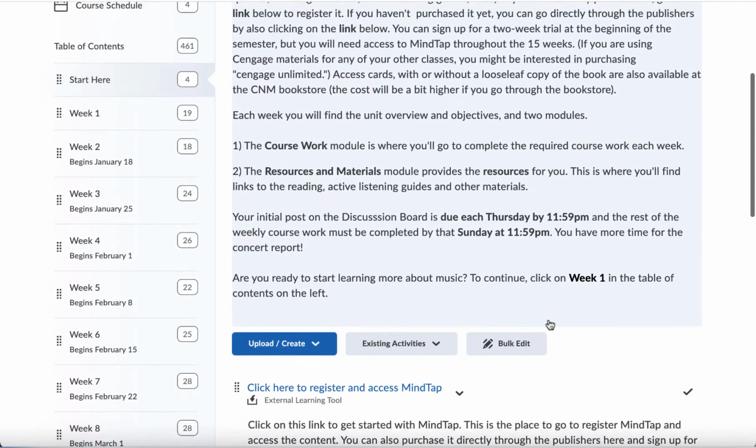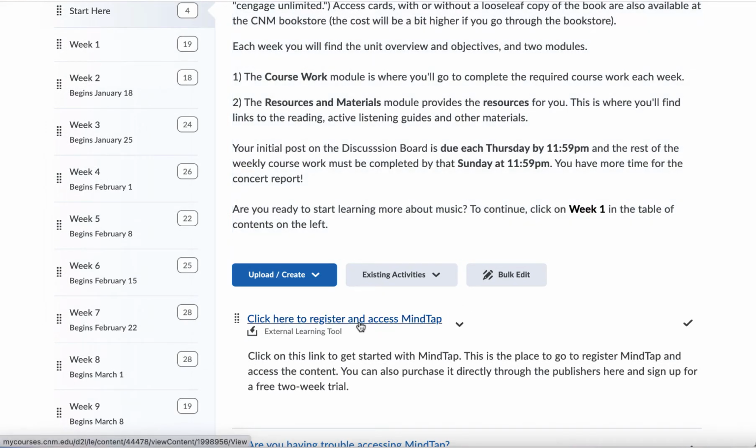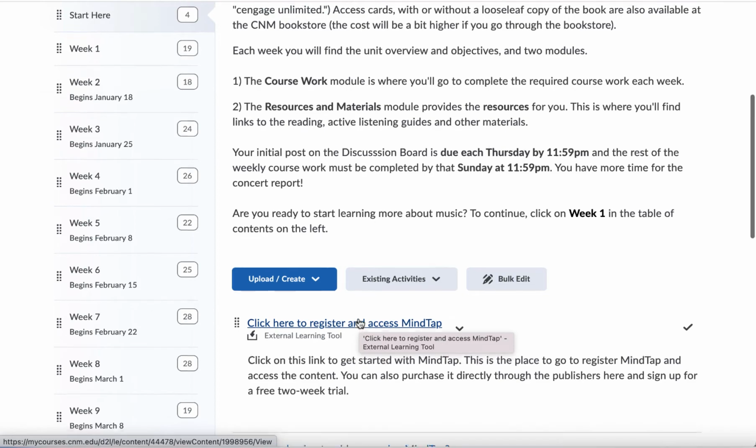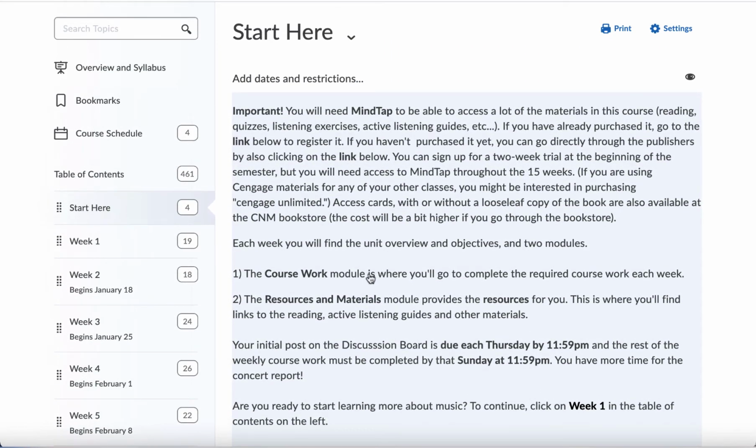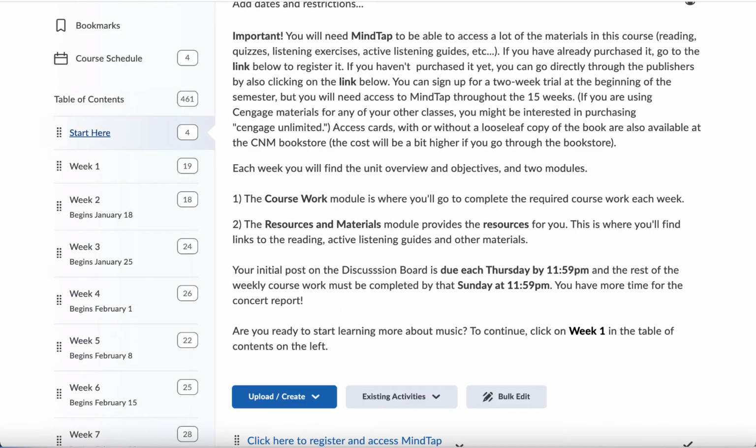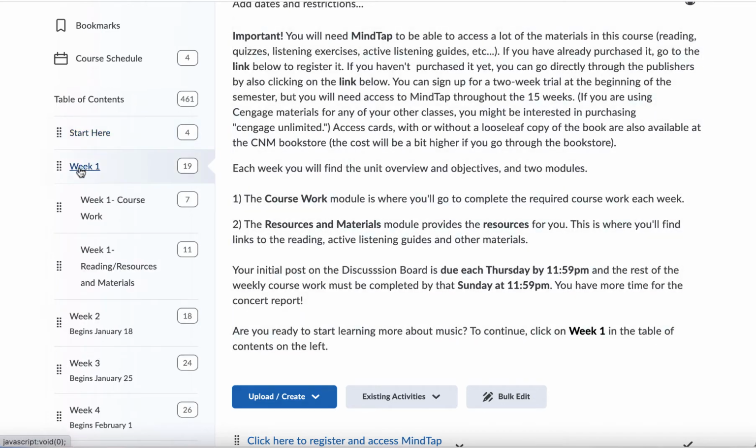So if I go down here, this is the link, and I will go back to this in a little bit. So for now, I just want to say that to navigate this class, what you're going to get used to is that here on the left, there's going to be a weekly module. In each week's module, you'll find the unit overview and objectives and 2 modules. So I'm going to click on week 1 so I can show you what I mean.